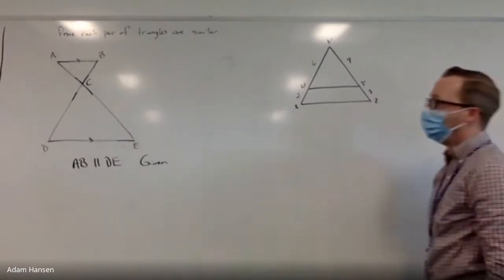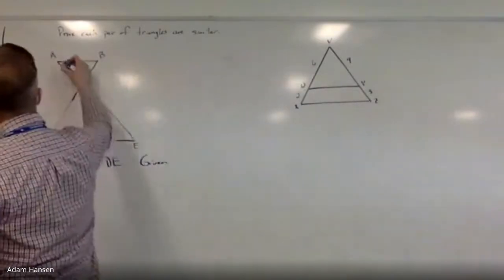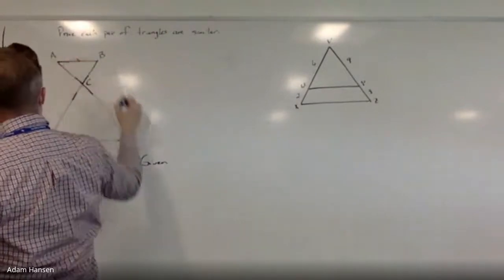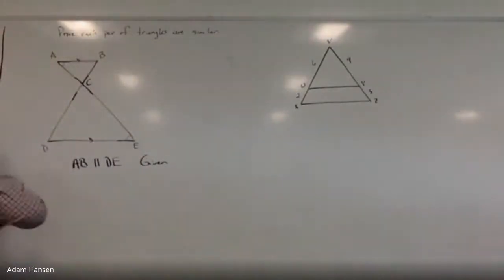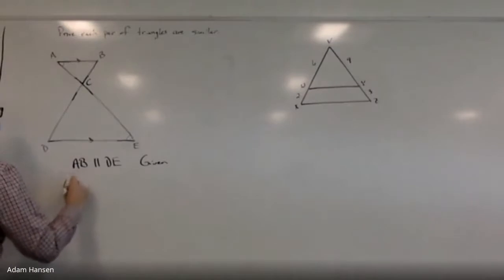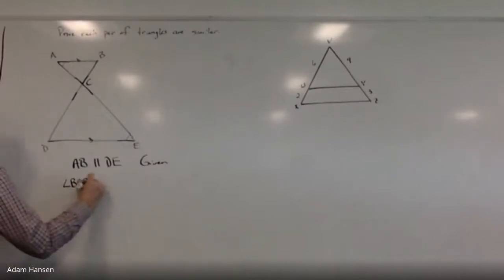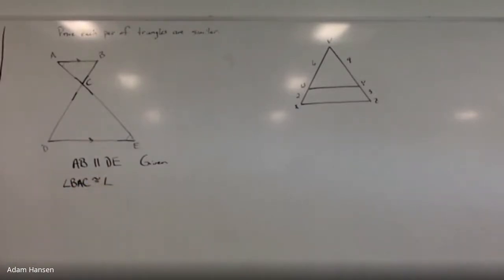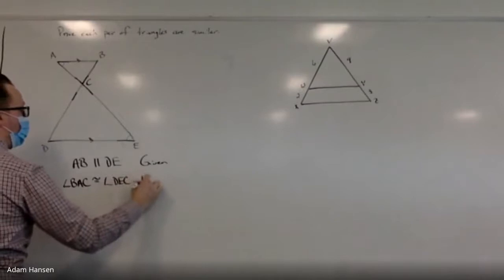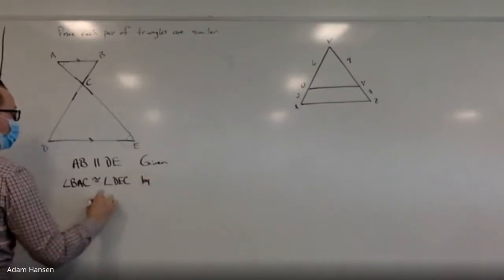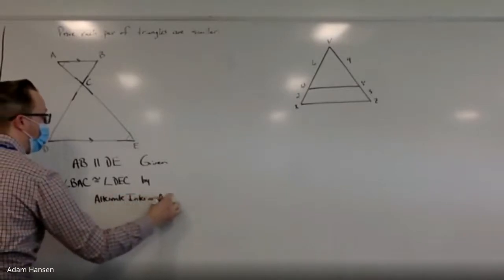Because I have some parallel lines, I'm also going to have some congruent angle measures. This angle measure at angle BAC is congruent to this angle measure at CED. So let's write this down. Let's say this statement next. Angle BAC is congruent or equal to DEC by what are called alternate interior angles.